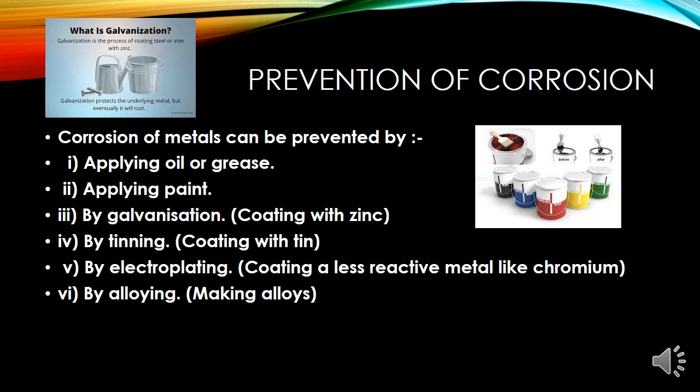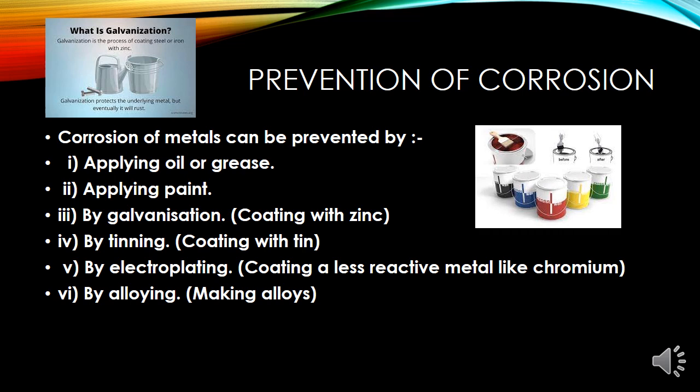If corrosion is there, prevention is also there. And how do we prevent corrosion? We can prevent corrosion by a few important things. Number one, it can be prevented by applying oil or grease. This you find in your daily life. We apply paint to iron articles to prevent corrosion. Similarly, you find galvanized coating.